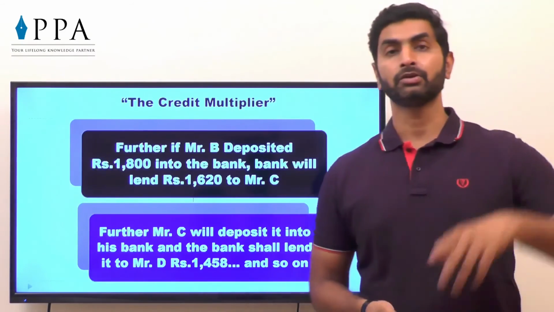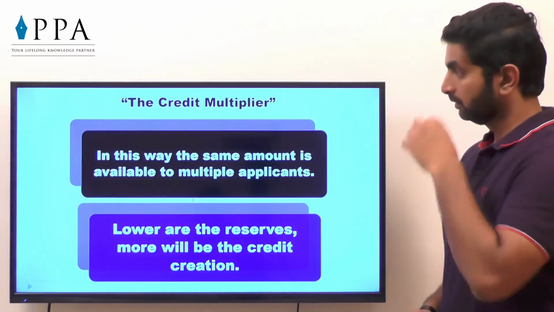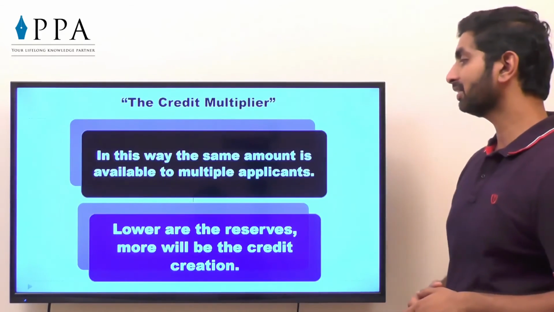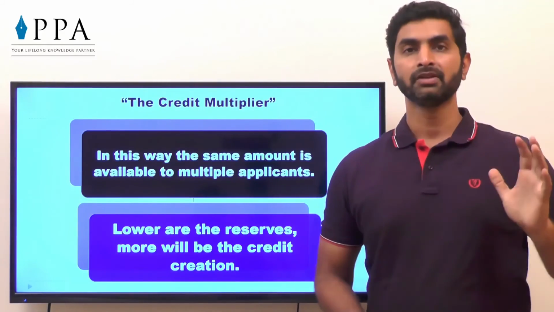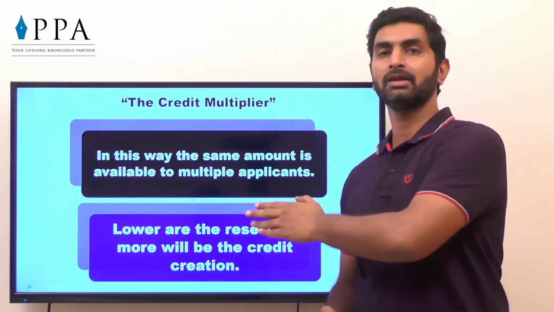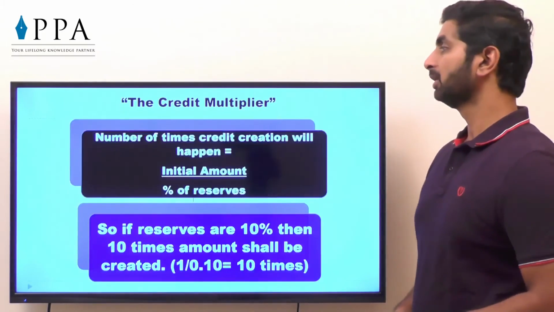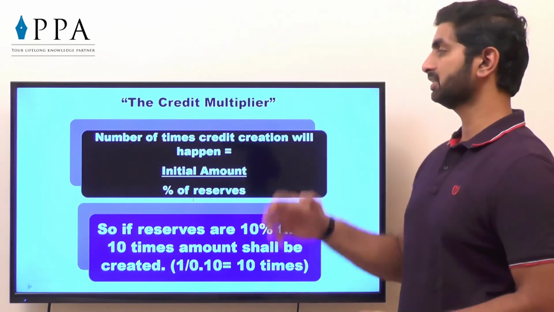The same 2000 amount is made available to the next person. In this way, the same amount is available to multiple applicants. Lower the reserves, more will be the credit creation. Of course, let's assume reserve is 0. So the same 2000 will be available to the next person as a loan. Of course, that is not technically possible. But lower the CRR and SLR, more will be the number of times credit creation will happen.